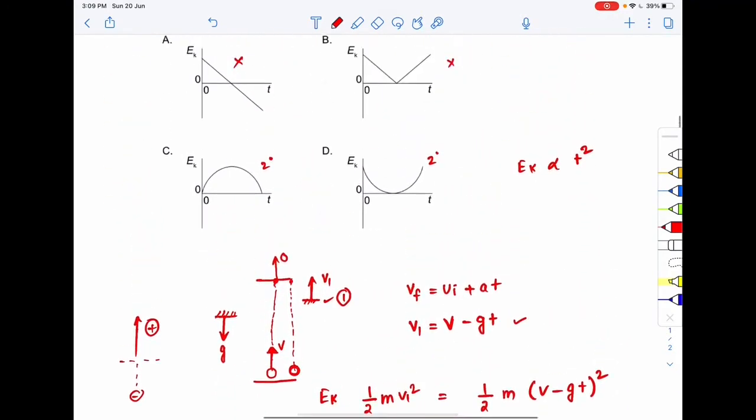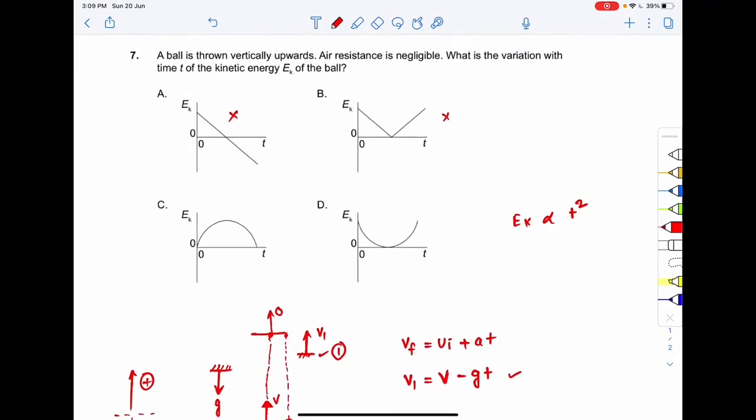So which of the following graphs is correct? In graph number D, we see that after a particular time the graph becomes 0, and again after this time the kinetic energy is increasing in this manner. So the correct option to your question number 7 will be option number D. Why? First of all, it's a 2-degree graph. Secondly, after t equal to v by g, the kinetic energy is becoming 0, but after that time the kinetic energy is again increasing, right?